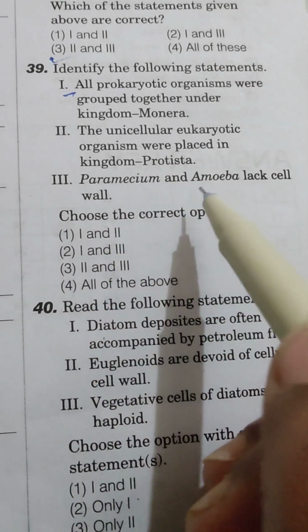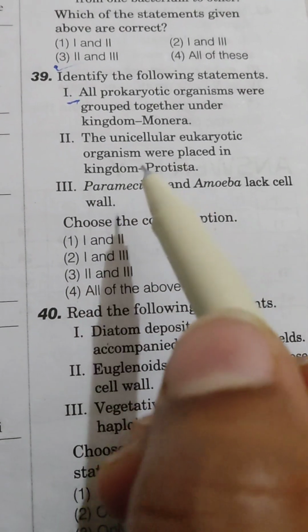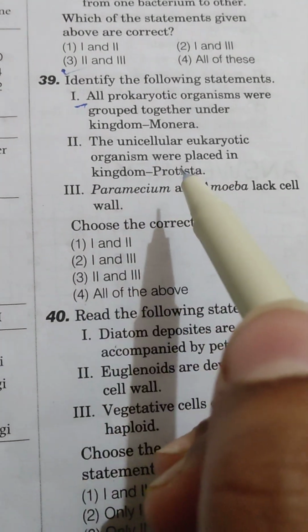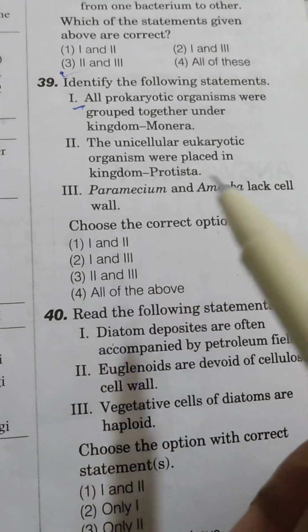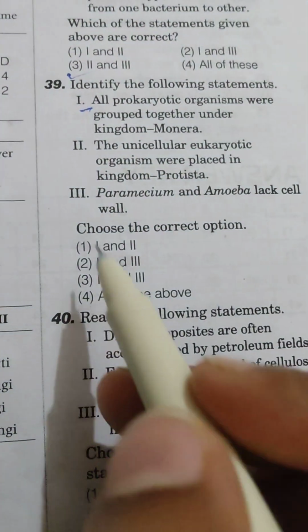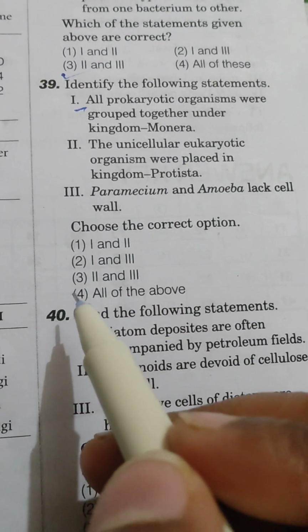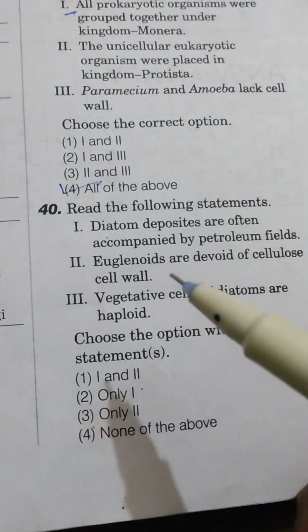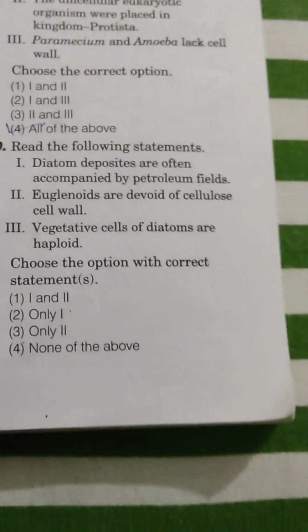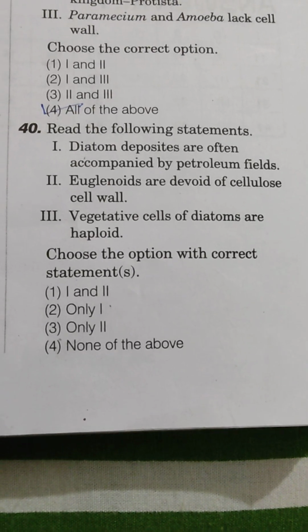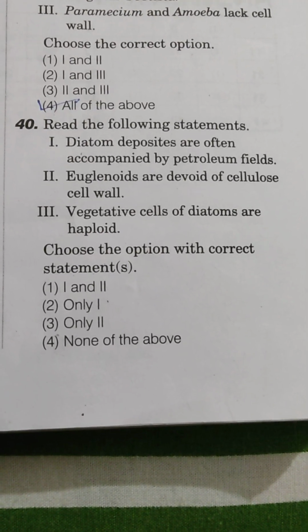Next, Paramecium and amoeba lack cell wall. Yes, this group, Paramecium and amoeba, comes under kingdom Protista, and they do not have any cell wall. So here all the three are correct. Let's check for it. So here all the above are correct. Next, last question for today. The last question, read the following statements.